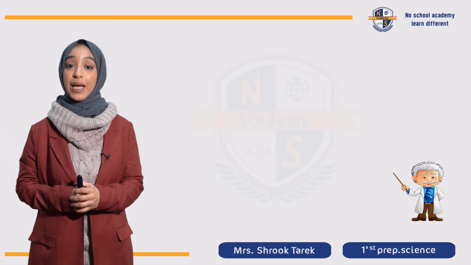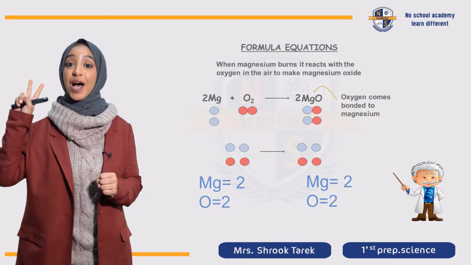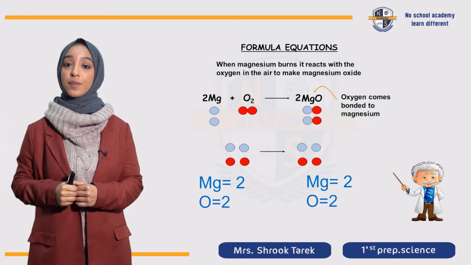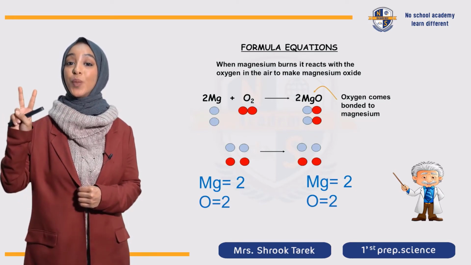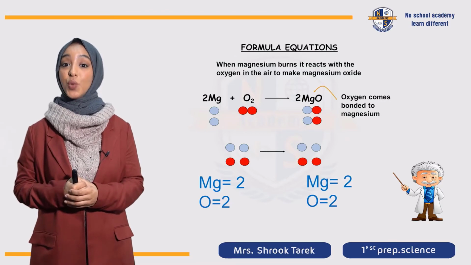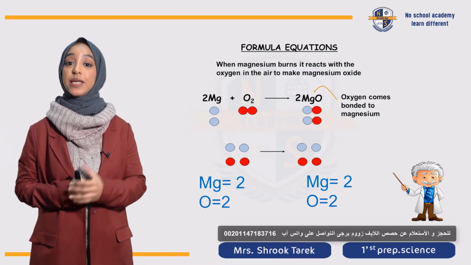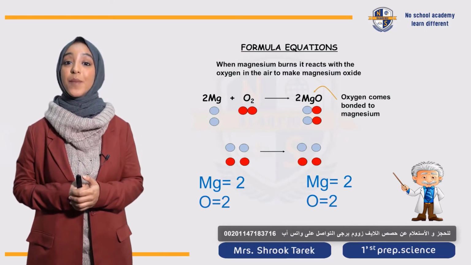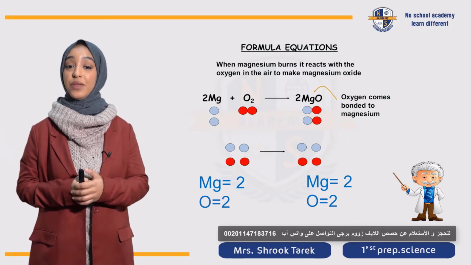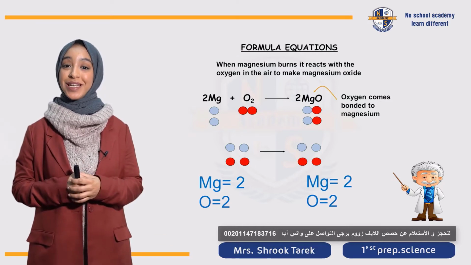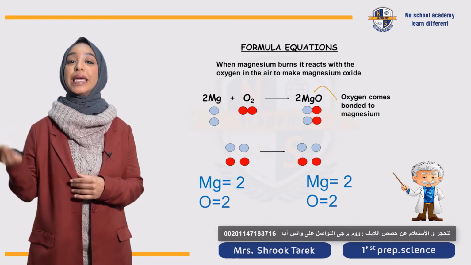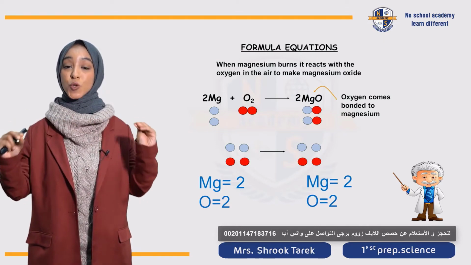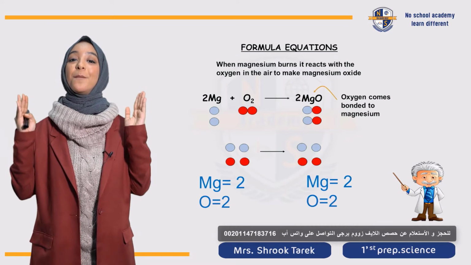بأول حاجة محتاجين نعملها إن ال product side needs to have 2 oxygens. So we will add 2 before magnesium oxide. يبقى كده كمان بقى عندي 2 magnesiums. يبقى أنا كده محتاجة to add 2 in magnesium in the reactant side. يبقى في الآخر عندي 2 magnesium and 2 oxygen atoms in the reactant side and 2 magnesium and 2 oxygen atoms in the product side. So we say that magnesium oxide chemical equation is balanced.